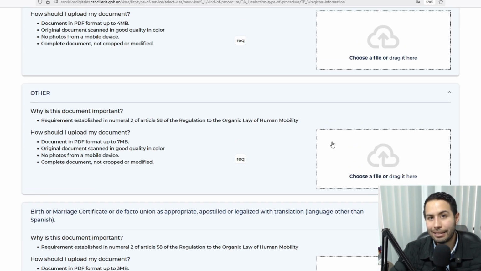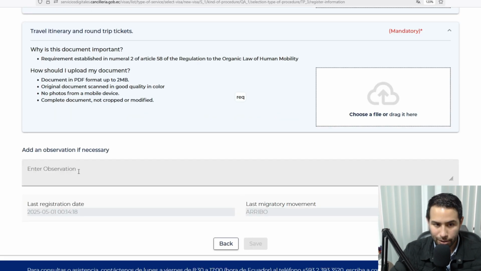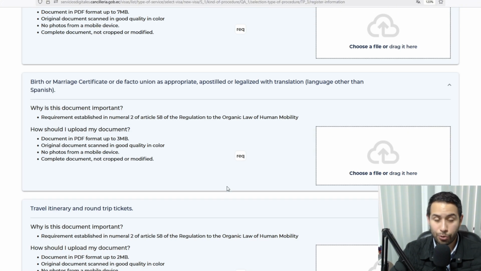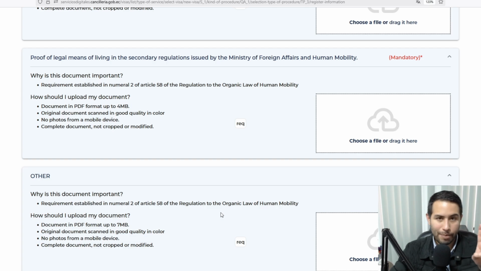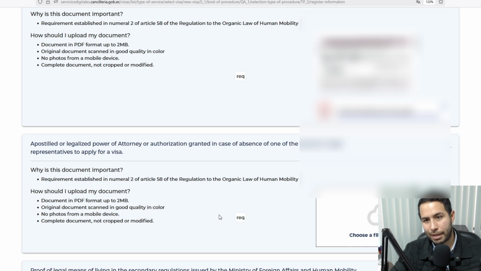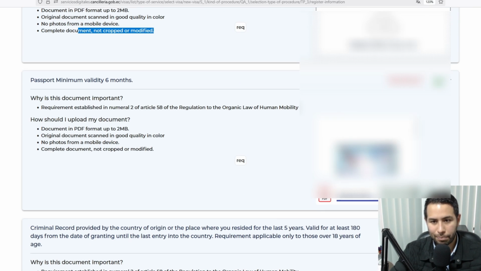And in the end, in the section add an observation if necessary, there you write green card attached, visa attached. Also, what you could do is combine that green card or visa with a passport and upload that in the section of the passport.